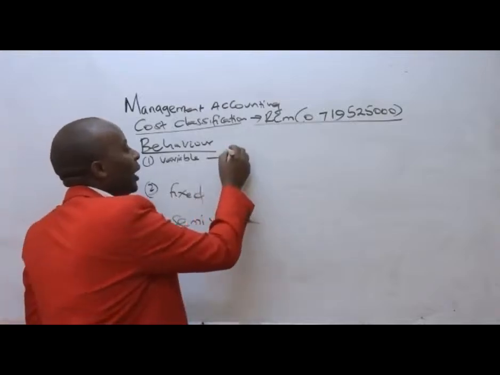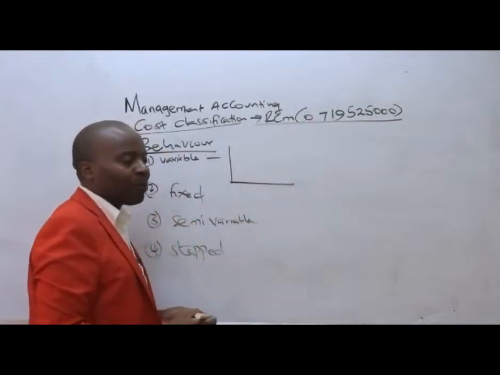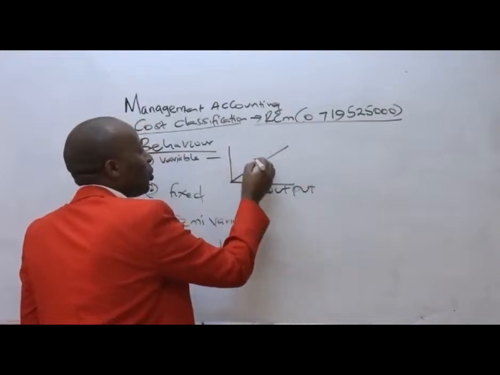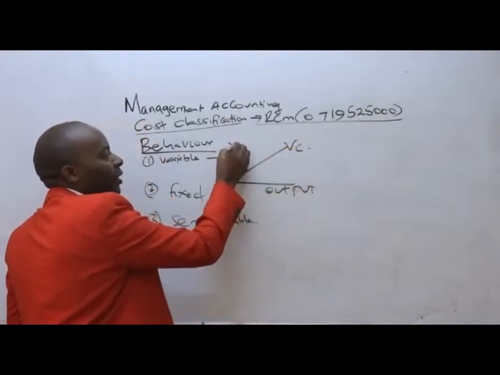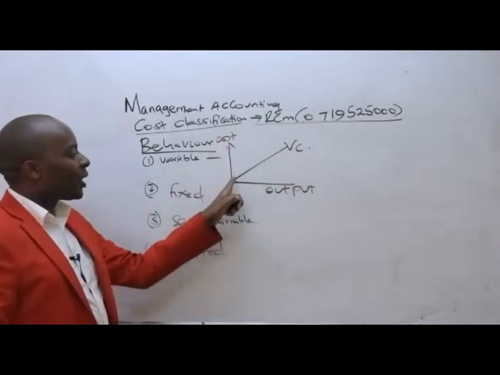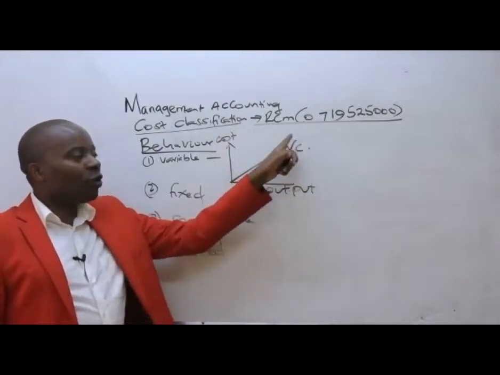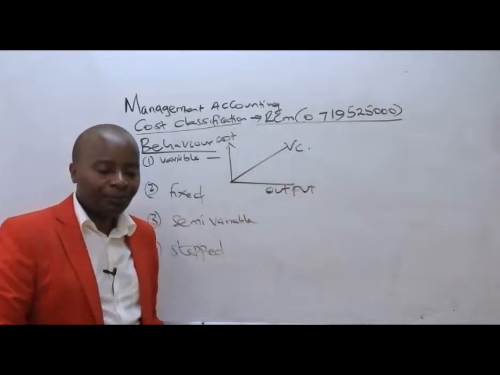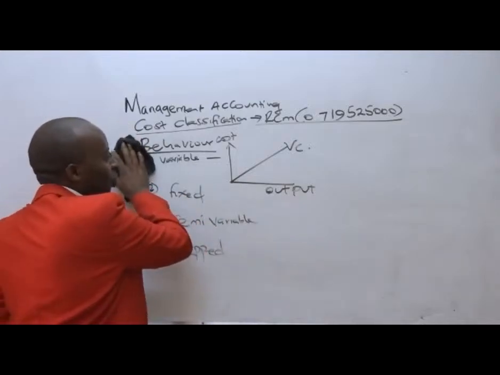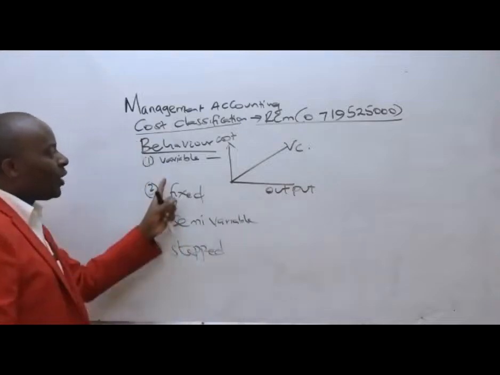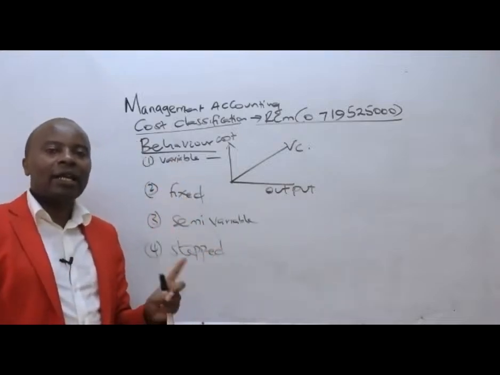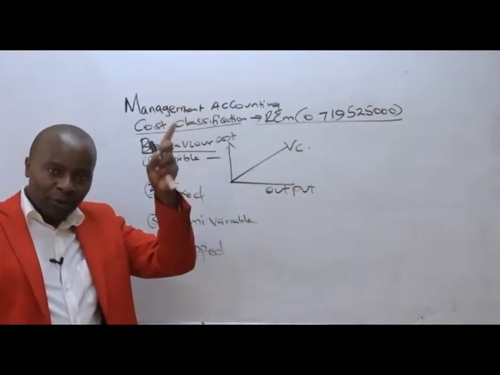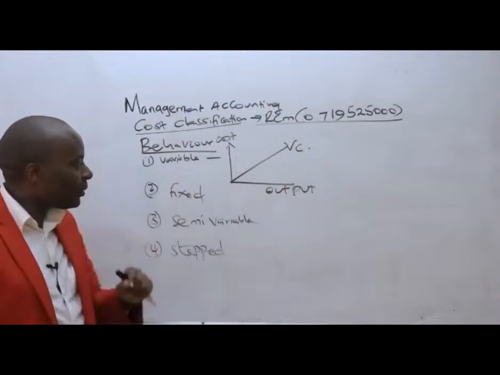And normally they'll have a direct relationship. If this is output, then variable cost will behave like this. You can see as the output increases, variable costs are increasing. Great. So that is all about variable cost. Good examples include raw materials, timber. The more tables I produce, the more timber I want. So timber cost becomes a variable cost.